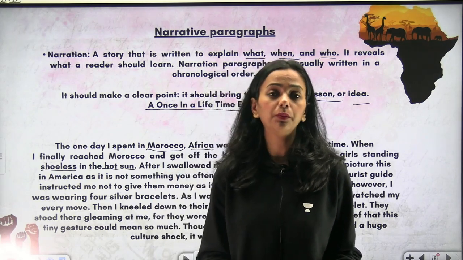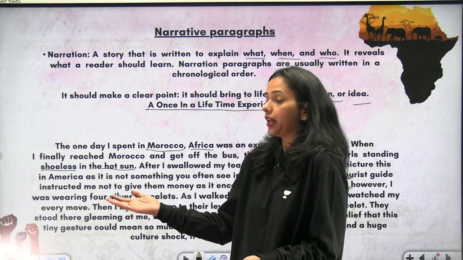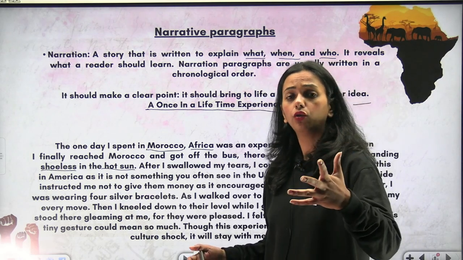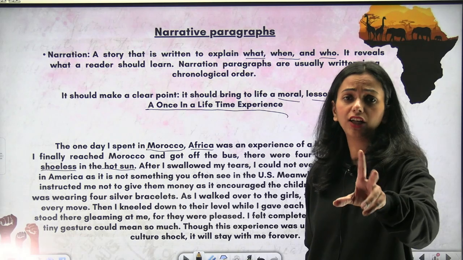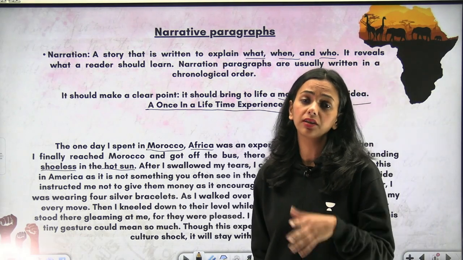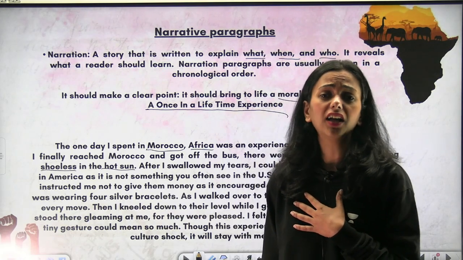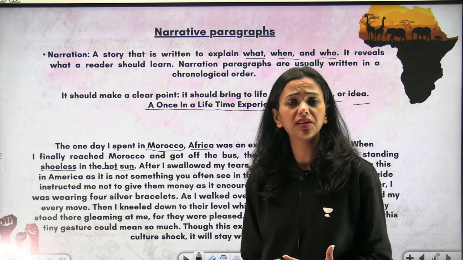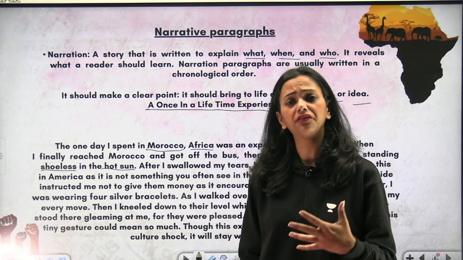That's how their childhood would be, and that's how the guide is trying to tell the author that if you give them money, they will be encouraged to beg more. But I'll tell you, in this passage, the author will not be able to hold on to himself, just like me. Because when I see small children on traffic lights, I'm so emotional towards them, that how the world treats everyone on a different level.